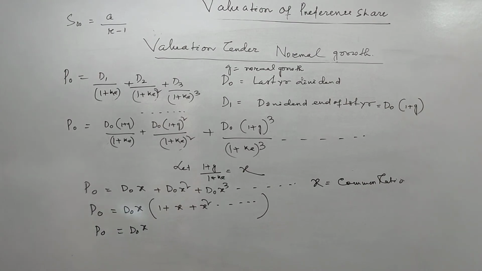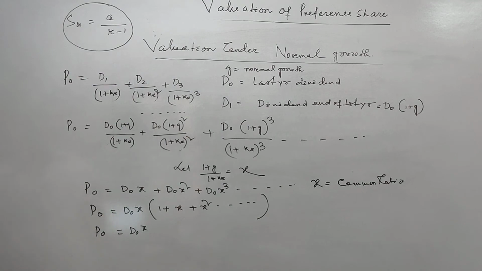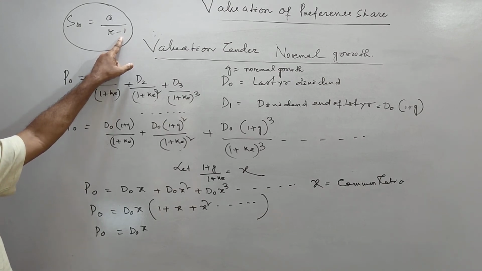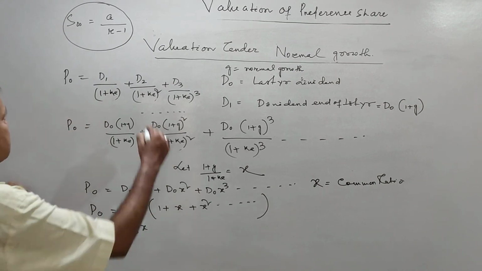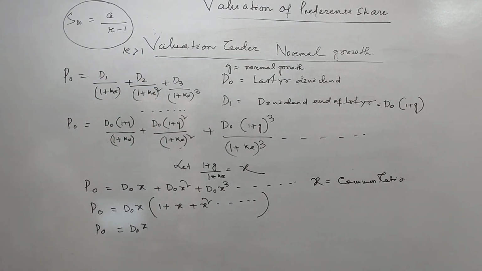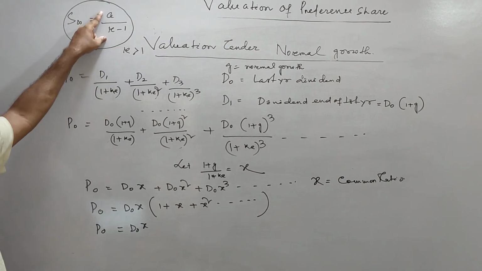In case of a GP series with infinite terms, a is the first term, divided by r minus 1, where r is the common ratio. Concept है कि r is greater than 1. अगर r is greater than 1 होता है तो आपका ये फॉर्मूला.